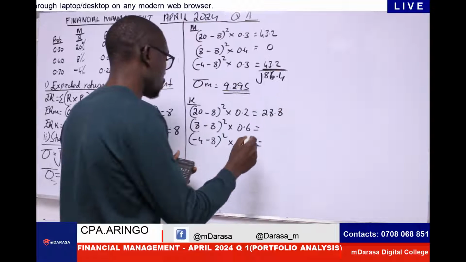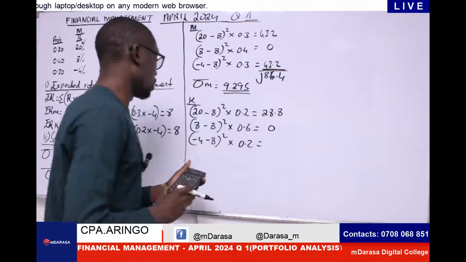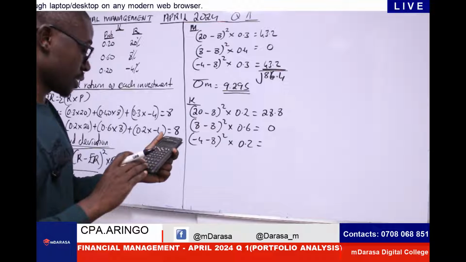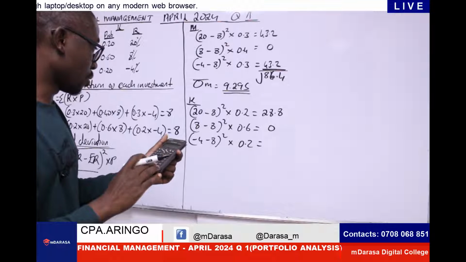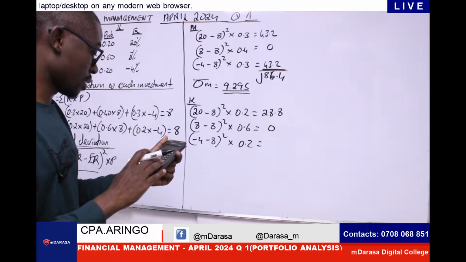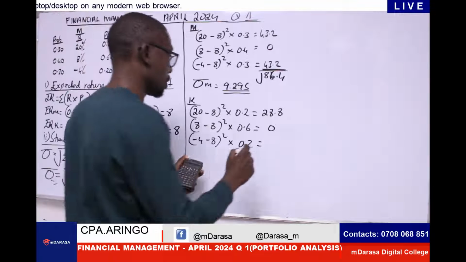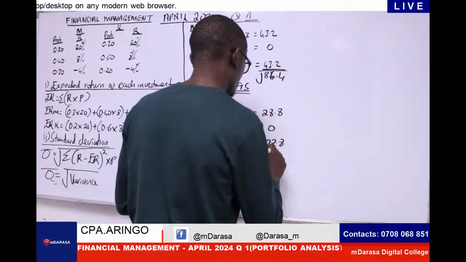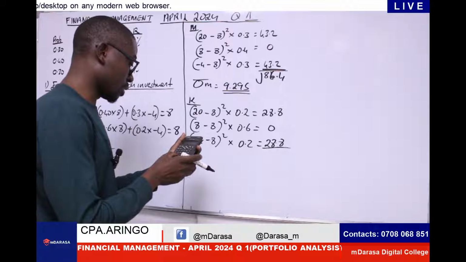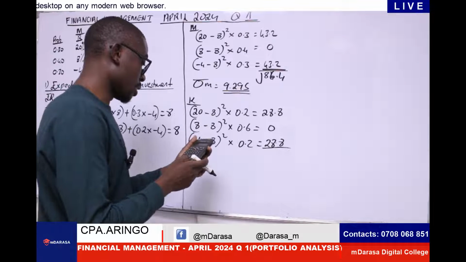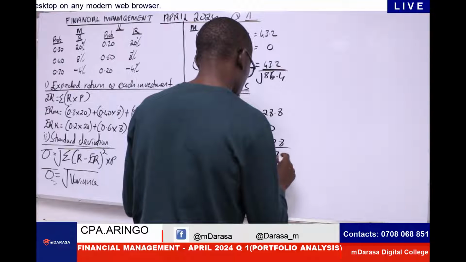28.8. This one, of course, should give us 0, whereas the other one should give us (-4 - 8)² times 0.2 to give us 28.8. So at the end of the day, plus 28.8, this should give us 57.6.